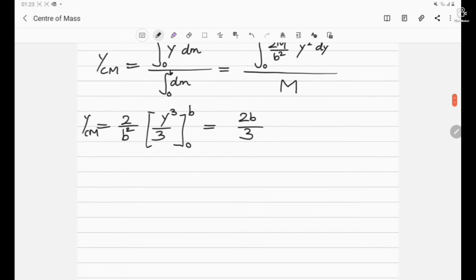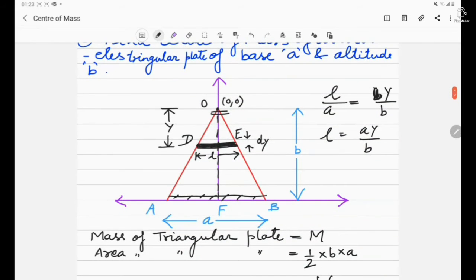So we can say that the center of mass here will lie at a distance of 2b by 3 from point O below, in the downward direction. So that is how we find out the center of mass. Let's move to our next question.